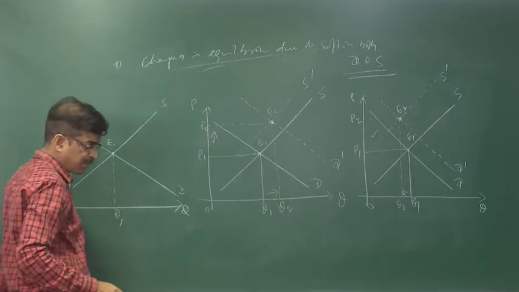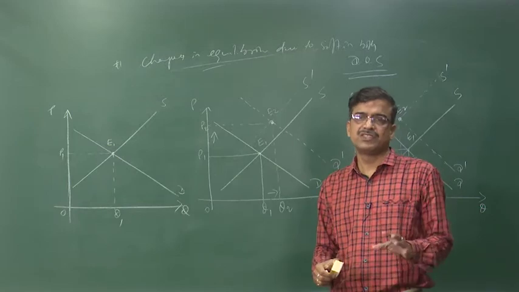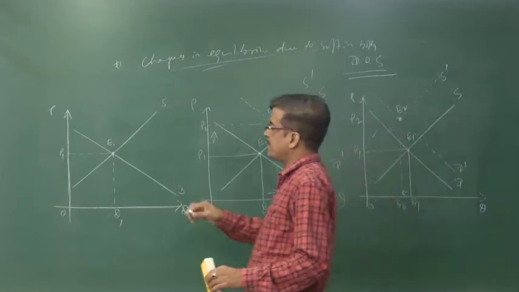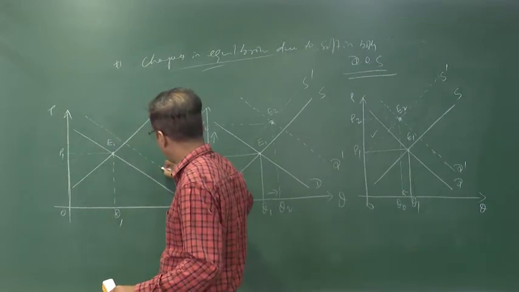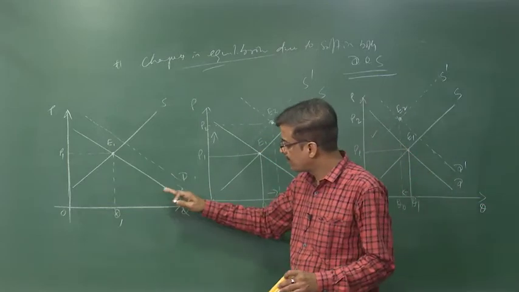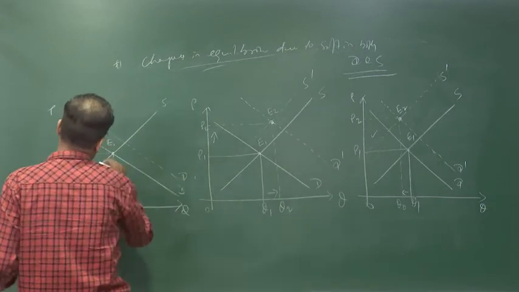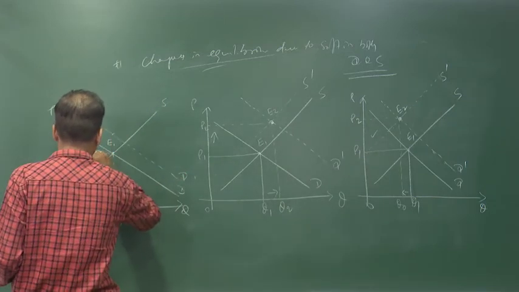Now, to the extent that demand rises, supply falls. If it is so, then how does it put impact upon the equilibrium quantity and price? Demand increased this much, and supply also changes by more or less the same extent, the same amount.